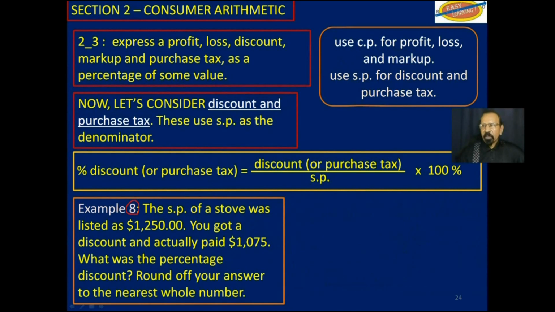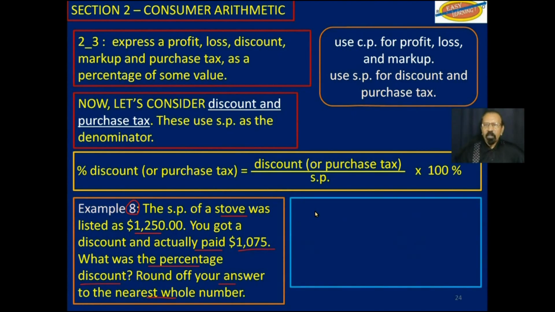Next, the selling price of a stove was listed as $1,250. You got a discount and actually paid $1,075. What was the percentage discount? Round off your answer to the nearest whole number. So the percentage discount would be the actual discount over the selling price multiplied by 100.